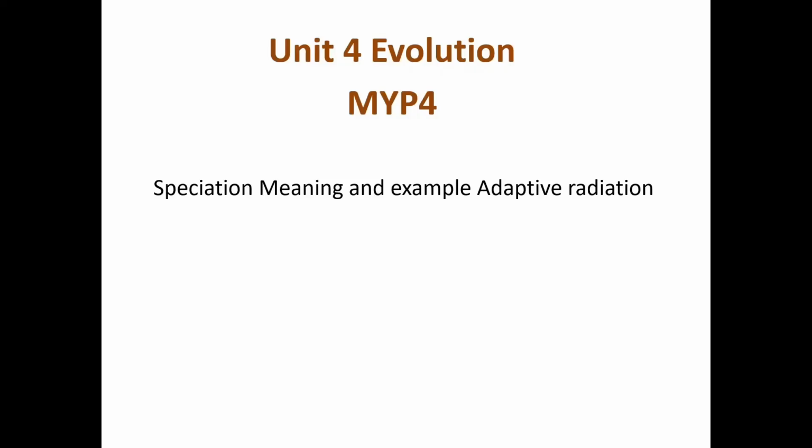Today we are going to learn a really interesting topic, unit evolution MYP4. The topic name is speciation and adaptive radiation and its types. These topics explain how new species are formed and how life becomes more diverse over time. So let's get started.